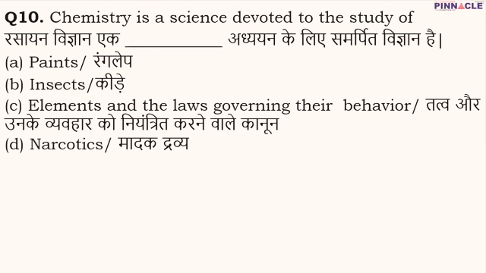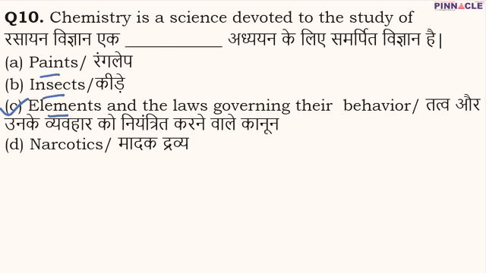In chemistry, we talk about the various laws that govern the behavior of elements. We talk about chemical compounds. We talk about all the chemical reactions that take place on a day-to-day basis. Therefore, for question number 10, the correct option is going to be C.